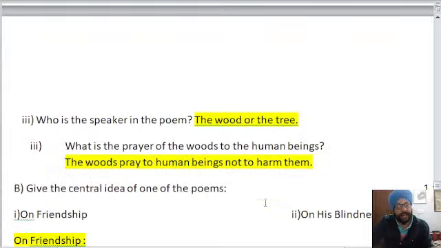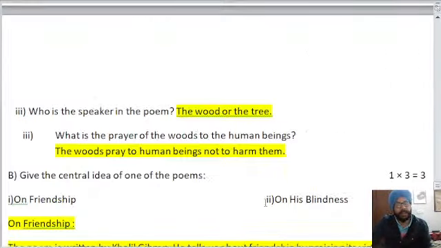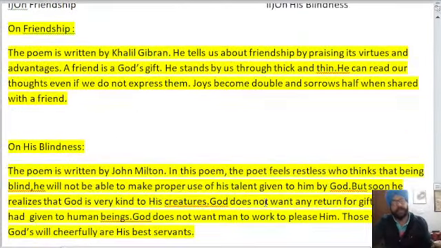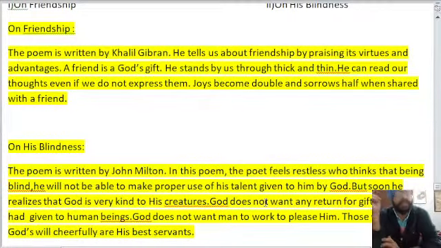And after this is the central idea of the poem. On friendship, I'm just telling the central idea of both the poems. You can see that it should be at least of 4 lines. The central idea should be of minimum 4 lines.